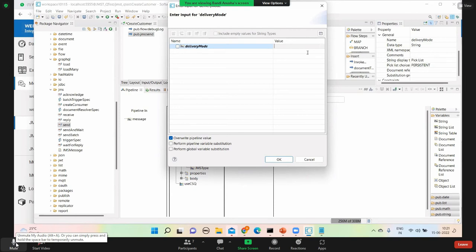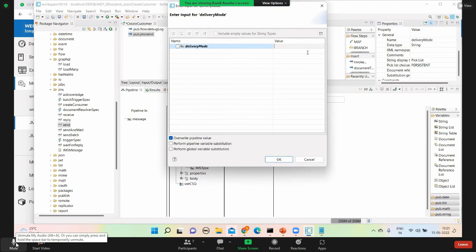Otherwise, they will not receive it. Similarly, when I publish a message to a topic, if the receivers are there and active, they will receive the message. Otherwise, they won't receive the message.